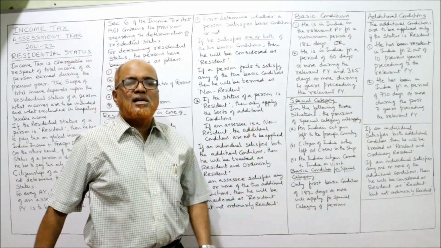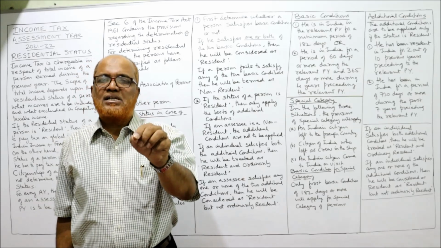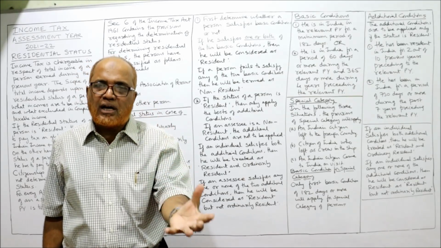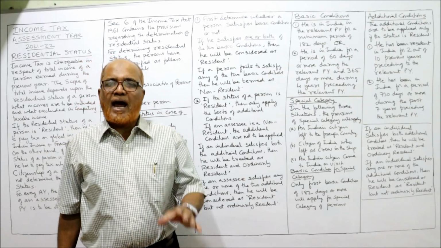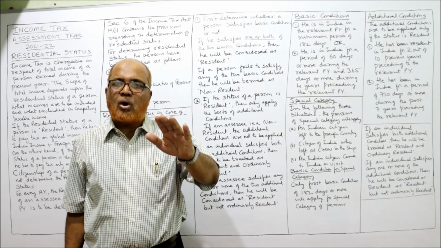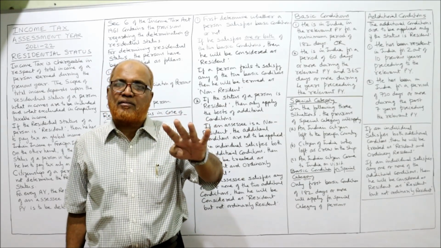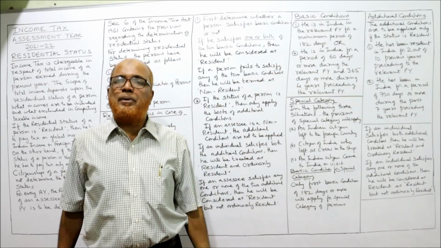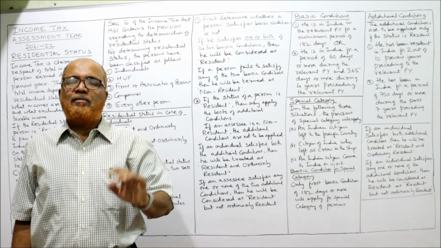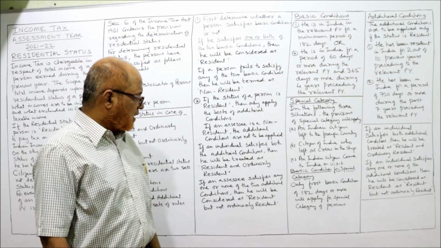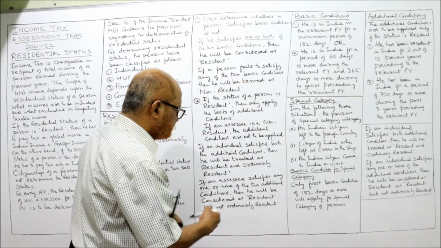Second basic condition says he must be in India for 60 days during the current previous year and 365 days or more during 4 years preceding the relevant previous year. Our current previous year is 2021.